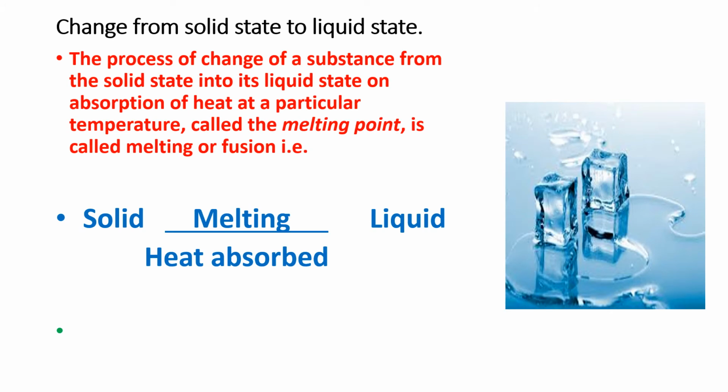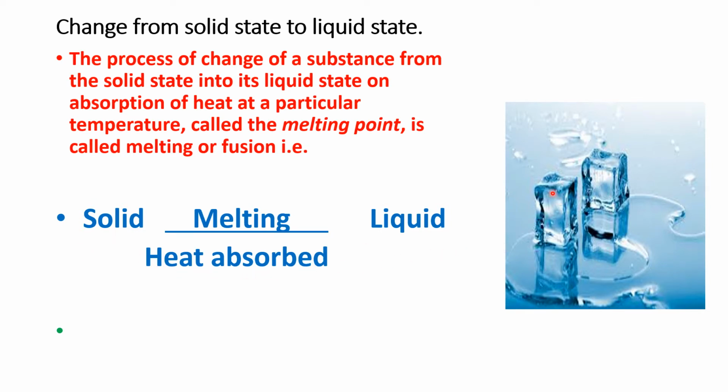Now let us come to the change of state which is called melting. You can see here solid ice, isn't it? This is solid, and then here you can see a little bit of the ice has changed into what? Into water. So solid changing into liquid state is called melting. You can see here solid changes to liquid, or what is that process called? Melting. And for this change there is heat absorbed, that is, heat is taken in.